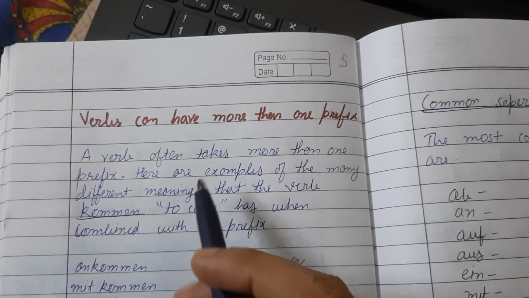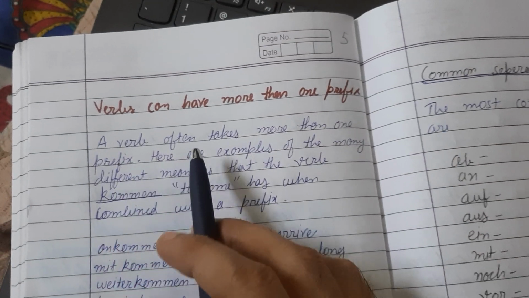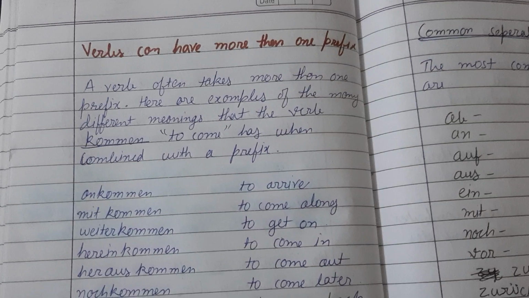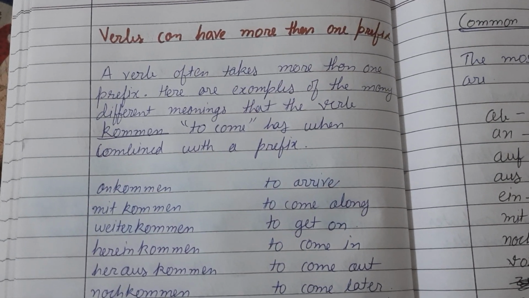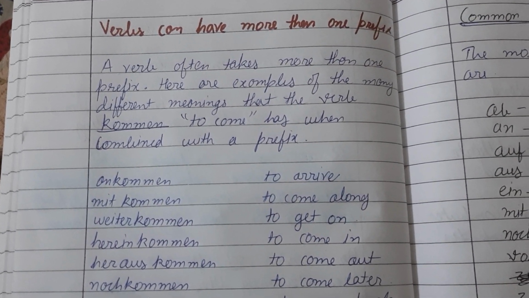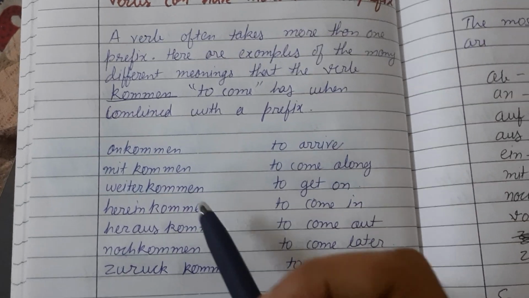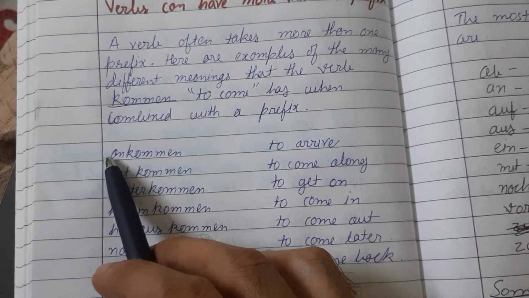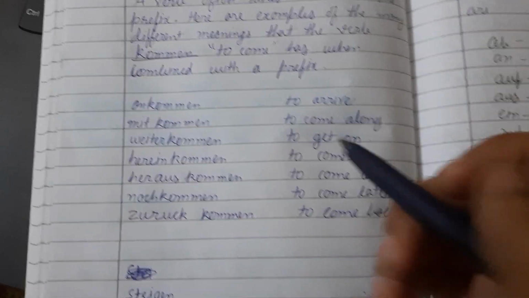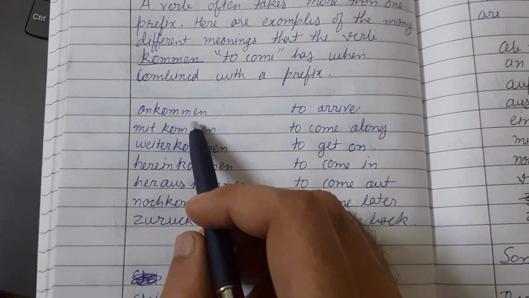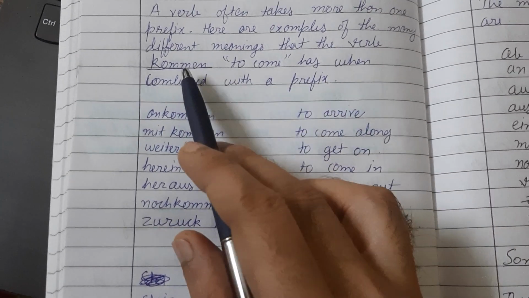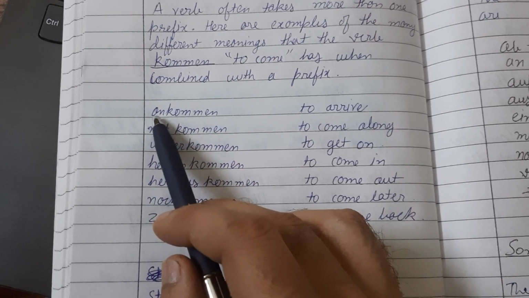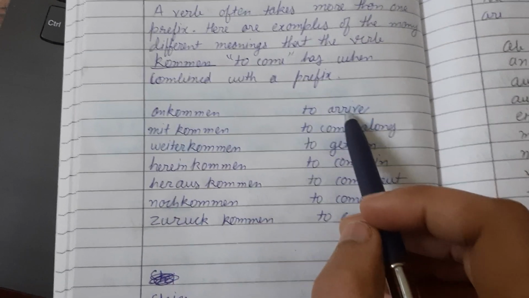Verbs can have more than one prefix. A verb often takes more than one prefix. Here are examples of the many different meanings that the verb kommen, to come, has when combined with a prefix. Kommen means to come. If we add the prefix an, ankommen means to arrive.